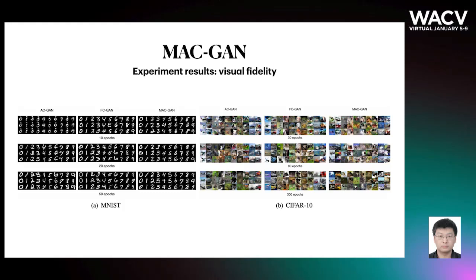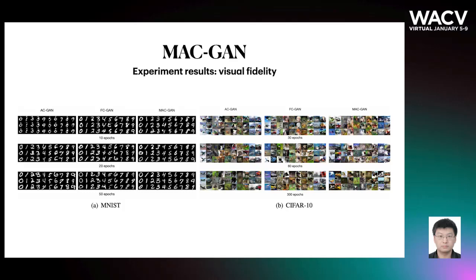We use 3 widely used benchmark datasets to evaluate the performance of MAC-GAN, namely MNIST, CIFAR10, and ImageNet. We first present the generated images at different training stages with MAC-GAN and compare the images generated with AC-GAN and FC-GAN. It can be observed that MAC-GAN generates recognizable samples much earlier than AC-GAN. The samples generated by MAC-GAN present better visual fidelity compared with the other 2 models. Samples from MAC-GAN are clear and with substantial diversity, but those from the other 2 models are more or less blurry, with artifacts.